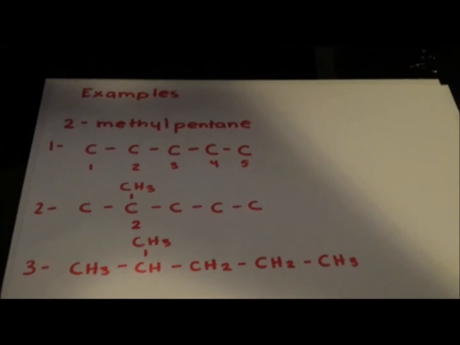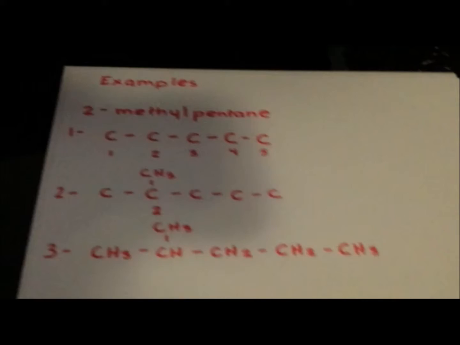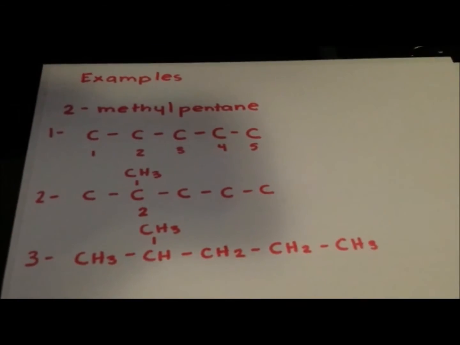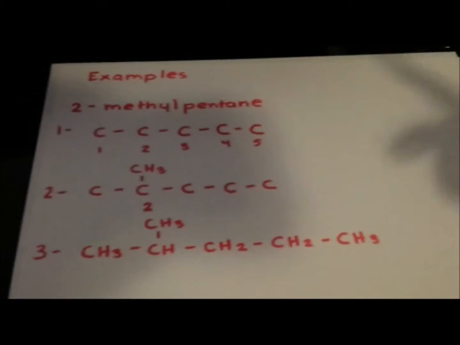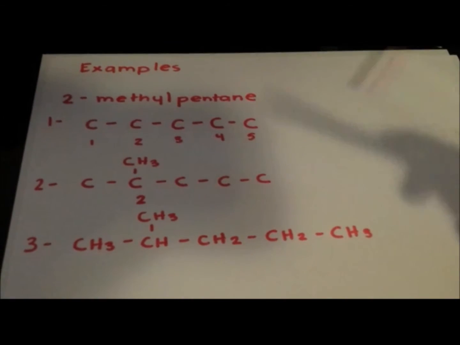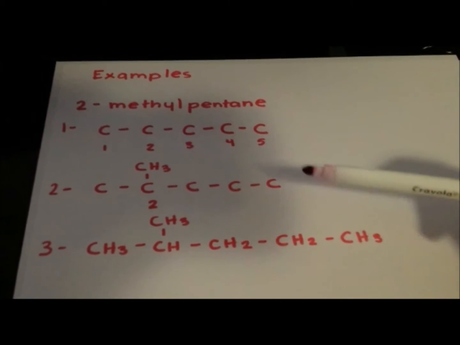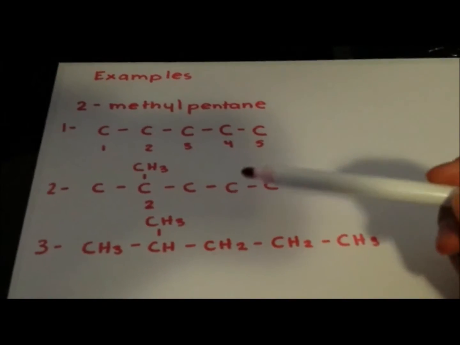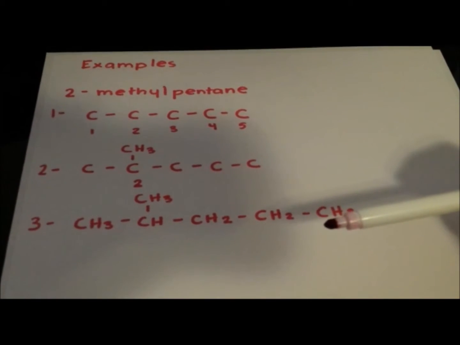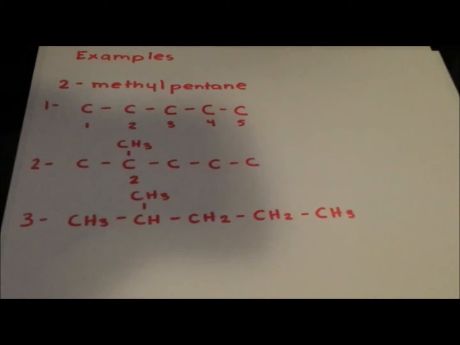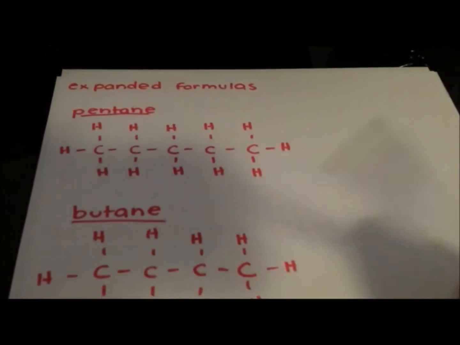Okay, one example of how to draw the structural formula of an alkane is this. That is 2-methylpentane. As we already told you, there are steps. First, you put the main chain, that is 5 carbons because of pentane. Then you put the methyl, which is in location number 2. And then you put the number of hydrogens you need to complete the bonds, because, as you can see, these are the standard formulas.